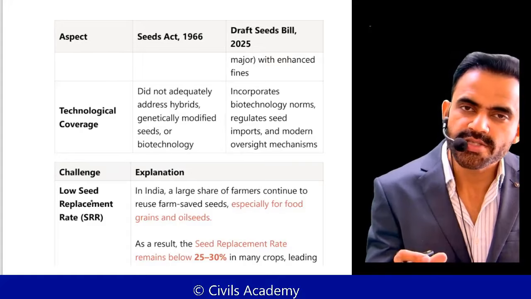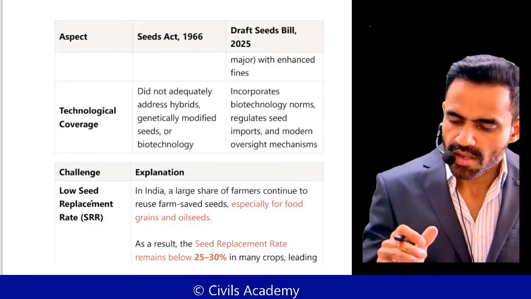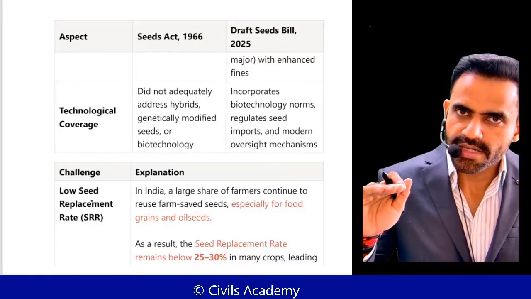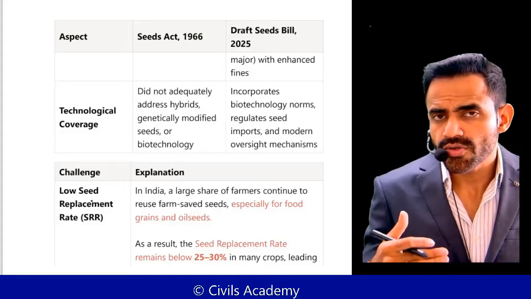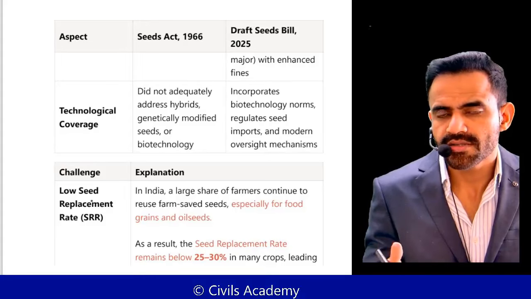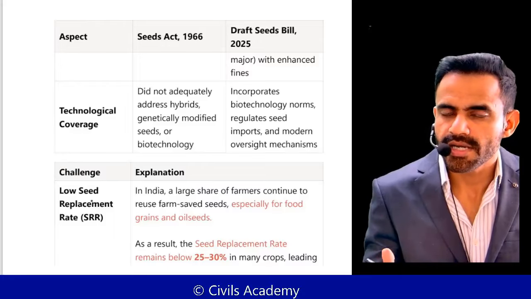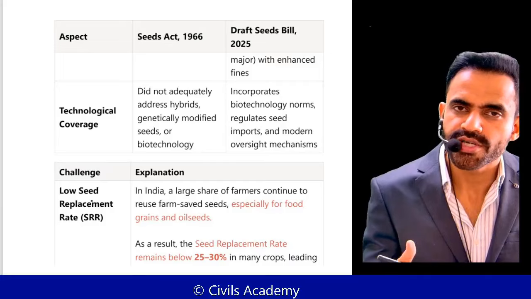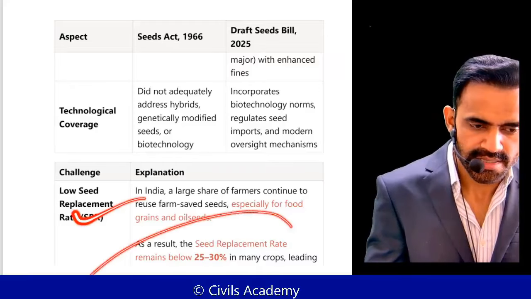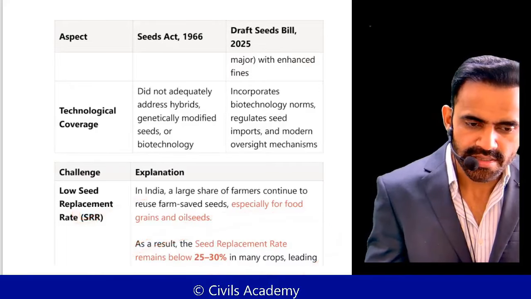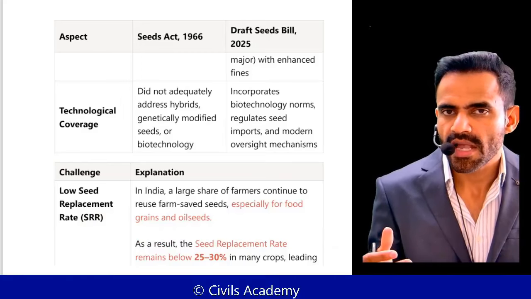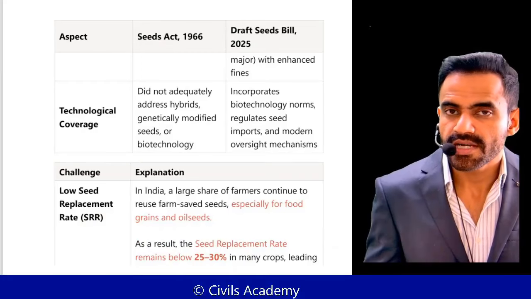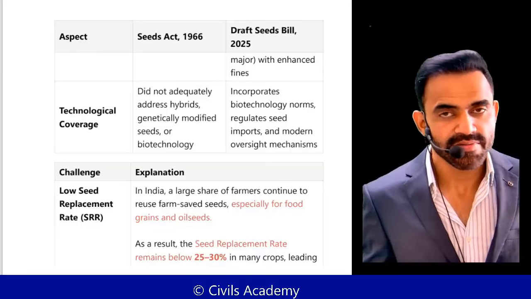So the seed replacement rate is the ratio of use of certified seeds to traditional seeds. If we use more and more certified seeds, the ratio will be higher. But in our country, it is quite low because we use more traditional seeds. That is the meaning. In certain cases, it is below 25 to 30%. That means only 25 to 30% of farmers use these kinds of certified seeds. And that's why the productivity will be low.